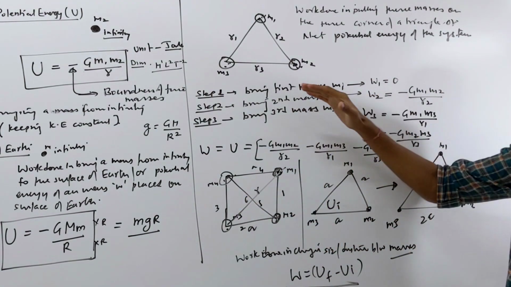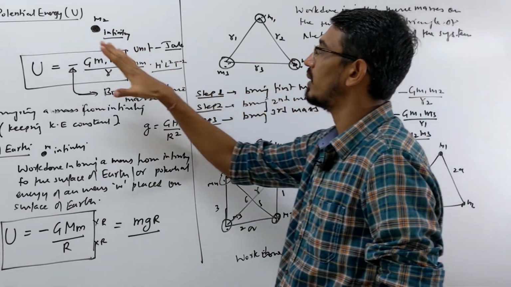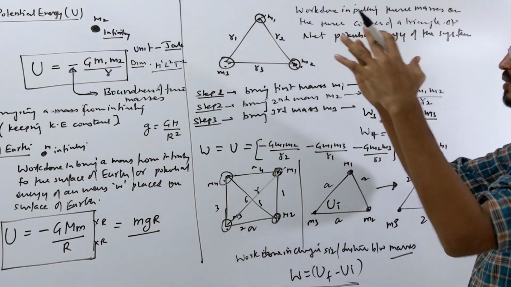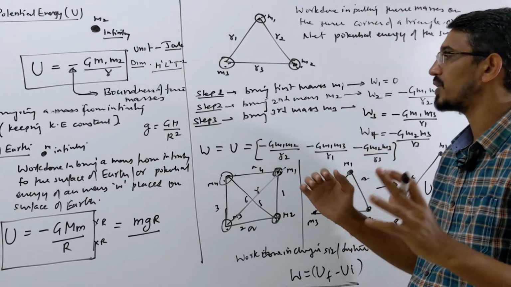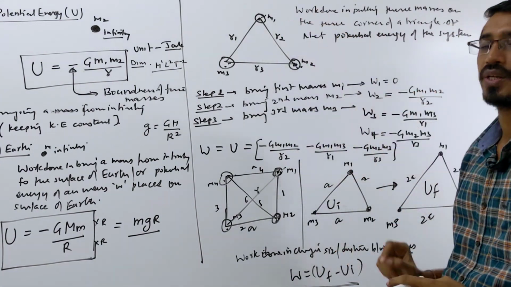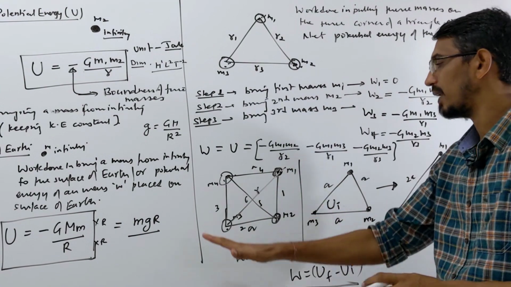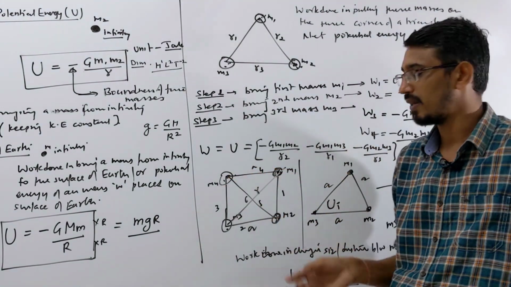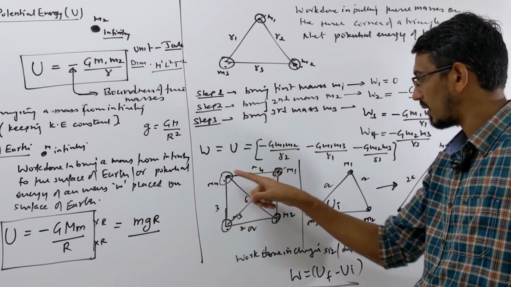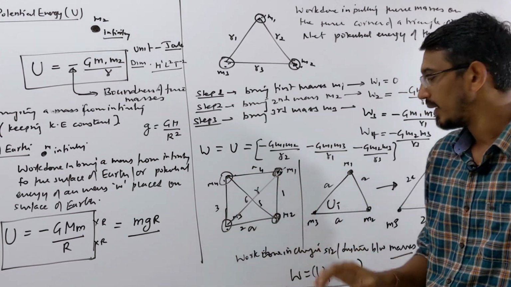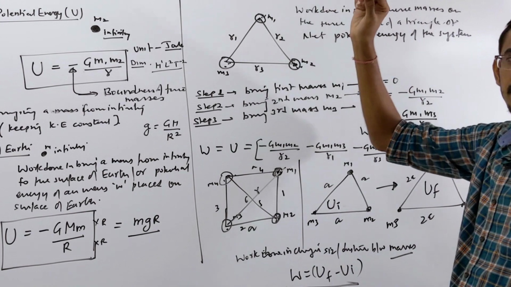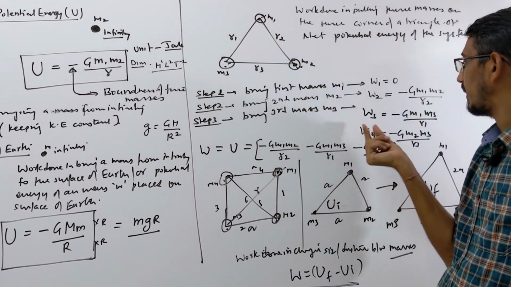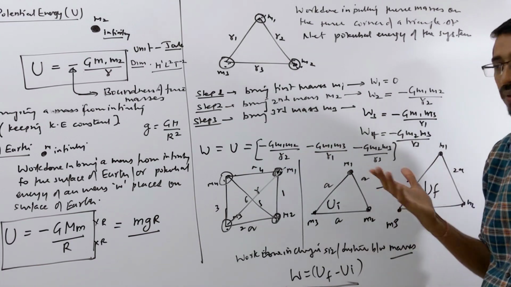So the first type of questions we did are based on potential energy, that is, how much work is done in bringing charges to some configuration, or what is the potential energy of that configuration. So simply you have to see how many pairs we have. If 4 particles are placed, there will be 6 pairs, one here, one here, one here, one here, and one diagonal, right? Triangle means you get just 3 pairs: 1 pair, 2 pair, and 3 pairs. So that energy you write here, right? 1, 2, 3, right?